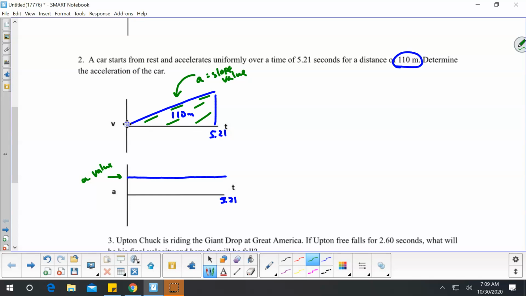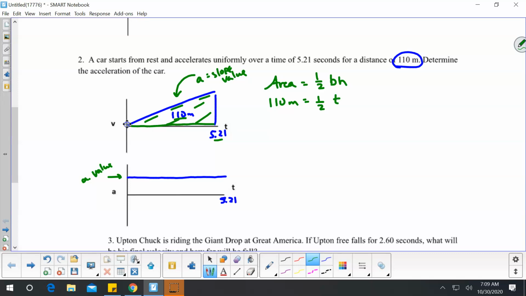Now, since we have 2 pieces of information given to us in this graph, we're going to be able to solve something there. So we know the area of a triangle equals 1/2 base times height. So if I fill in, the area is 110 meters equals 1/2. The base on this triangle is time.